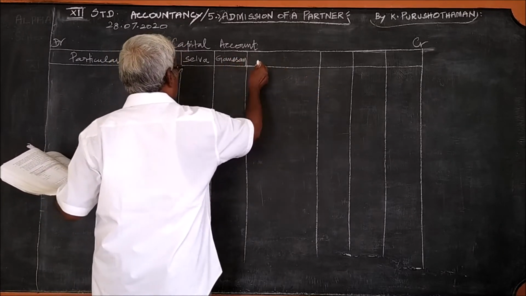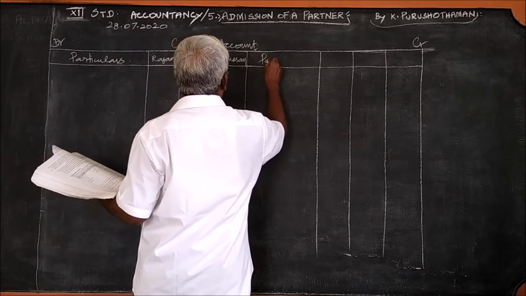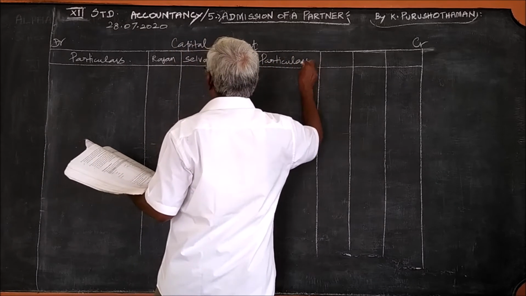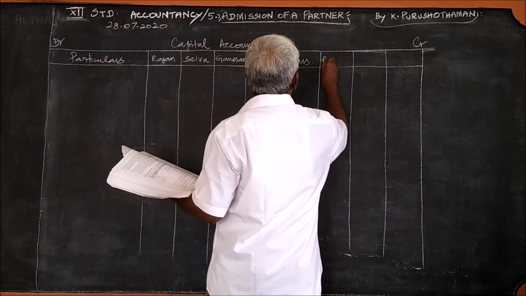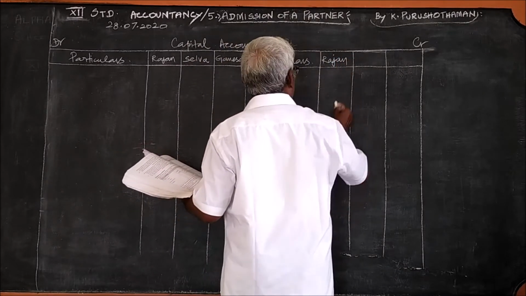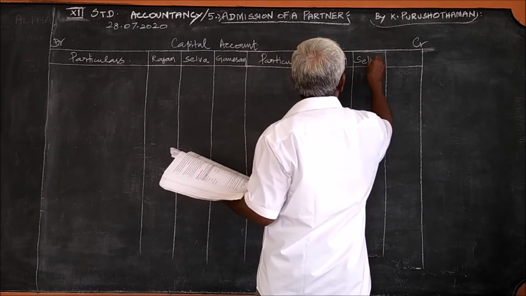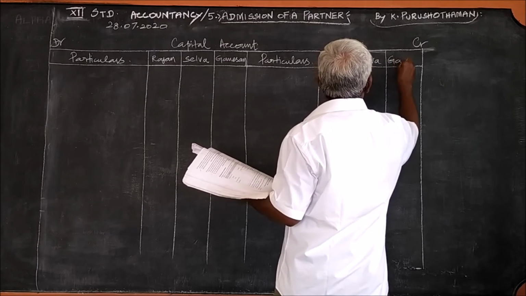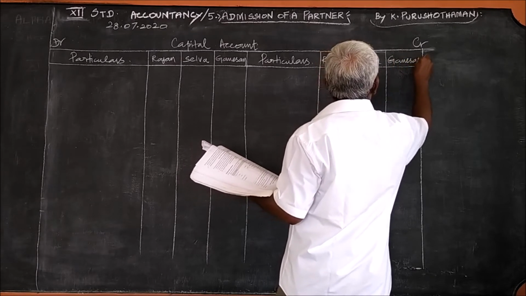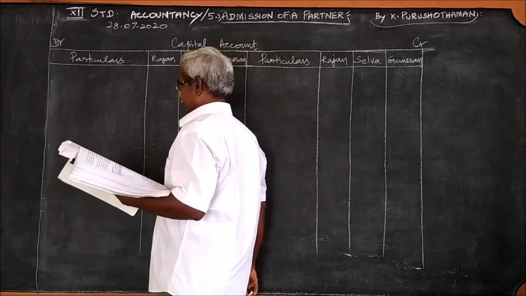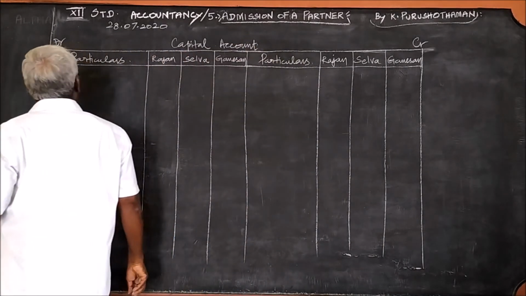The same thing for the credit side also. Particulars, Rajan, Selva and Ganesan. Okay, now